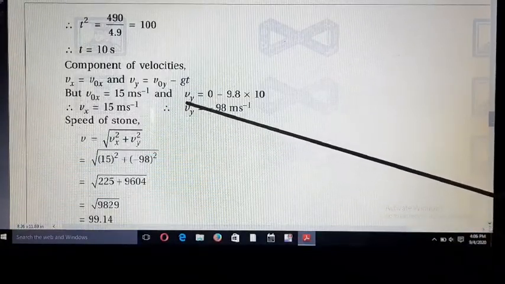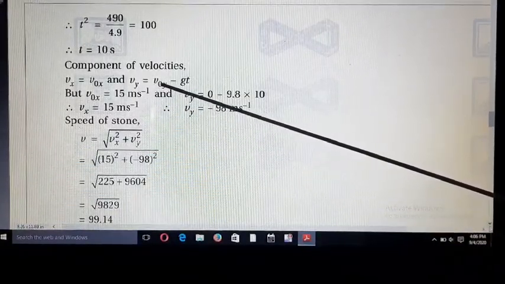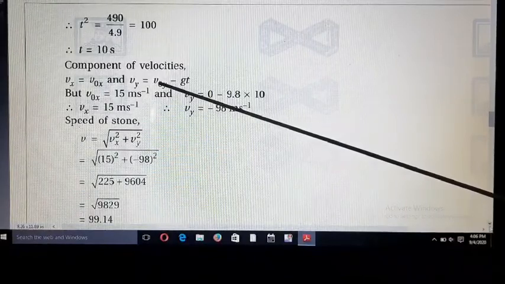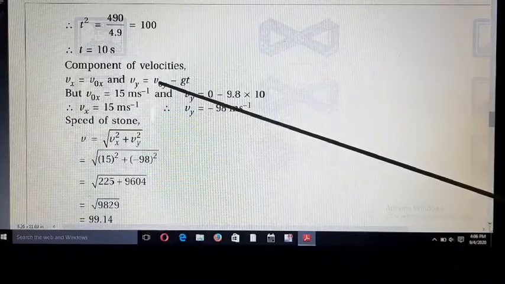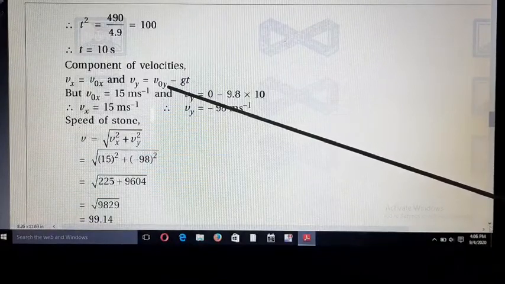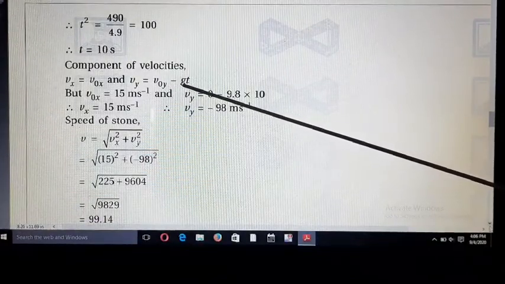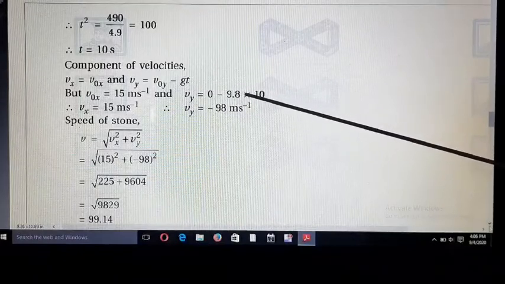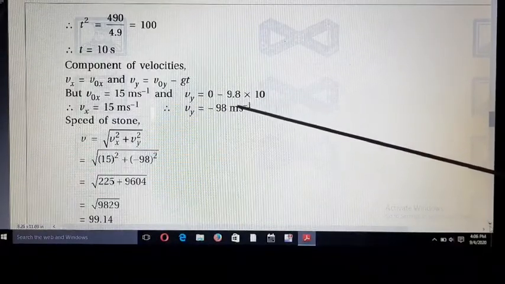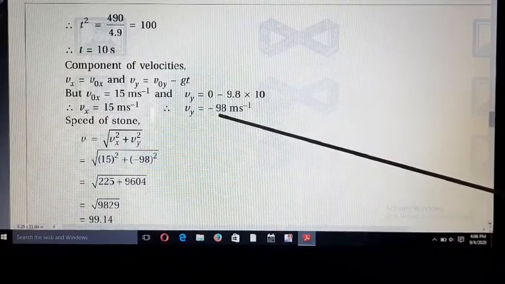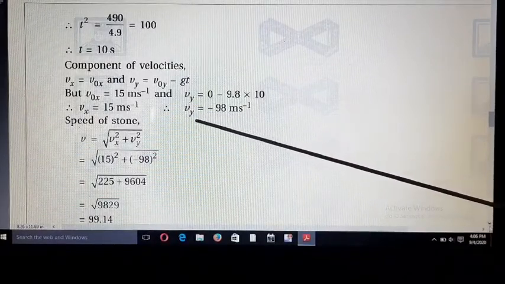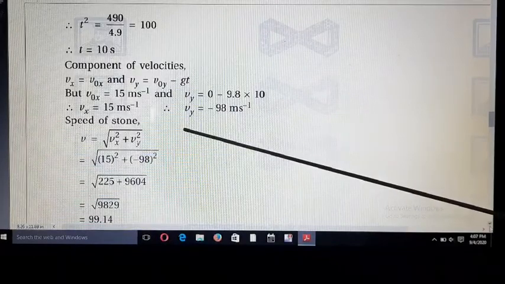But now V0y is equal to 0 because initially the object is moved horizontally, so its vertical velocity is 0, and here the value of g is equal to 9.8 and time is 10. So we get Vy is equal to minus 98. Now we have the x component and y component of velocity.